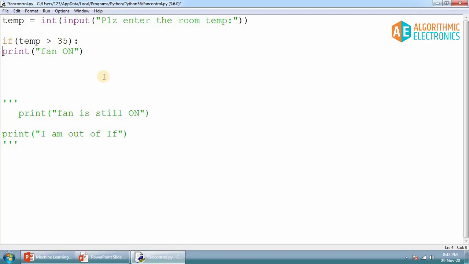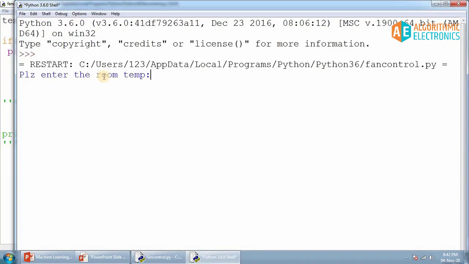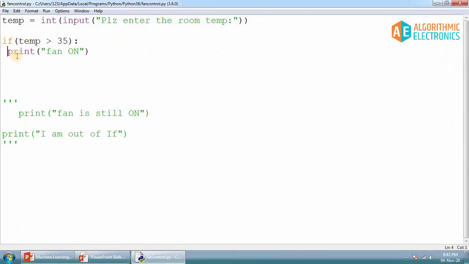What if I give a single space using this thing, just a space bar? Will it be the problem? So let's try to run this. So if I run this code, it's totally fine, no worries about it. Even if I put 45, the fan is on in this case. So how many spaces you give, it's up to you, it's up to the programmer, but at least there has to be a single void space.